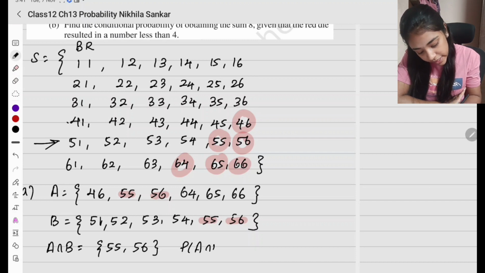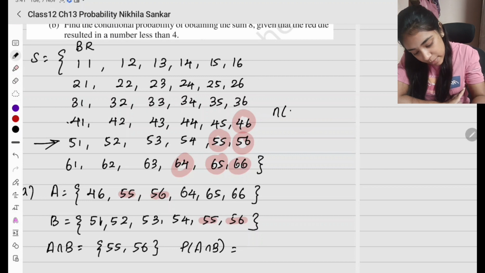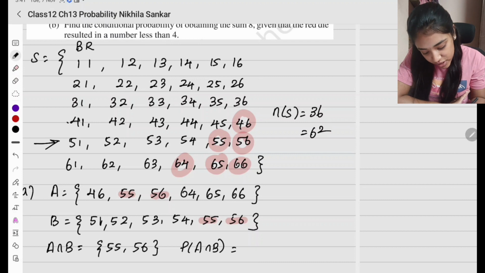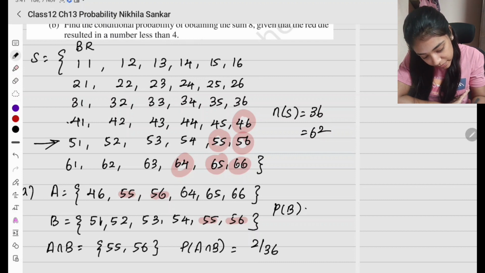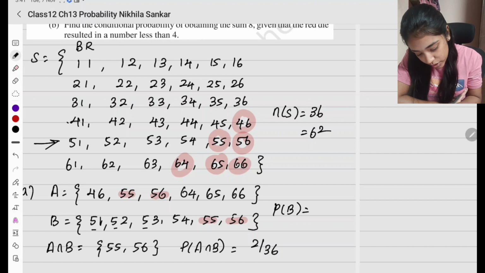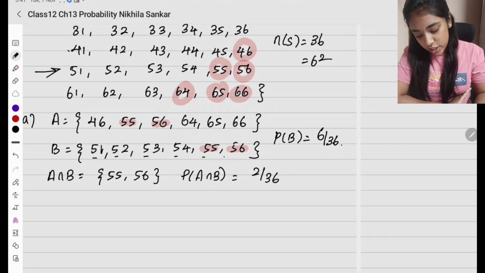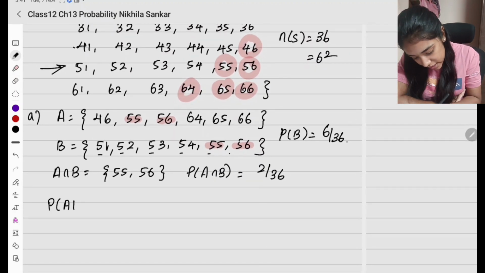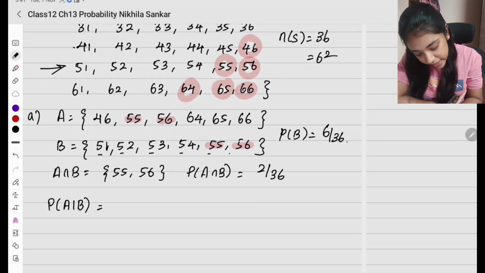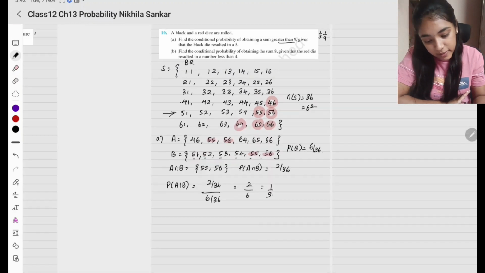So probability of A intersection B, and total elements in the sample space is going to be 36, 6 square. Okay, remember that. So this is going to be 2 divided by 36. And probability of B is going to be, I have 1 2 3 4 5 6 elements. So 6 divided by 36. So what is my probability of A given B? It is going to be the intersection 2 by 36 divided by B, 6 divided by 36. So 2 by 6, which is 1 divided by 3.